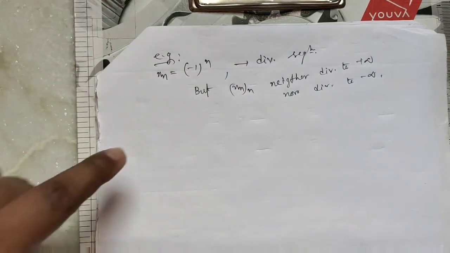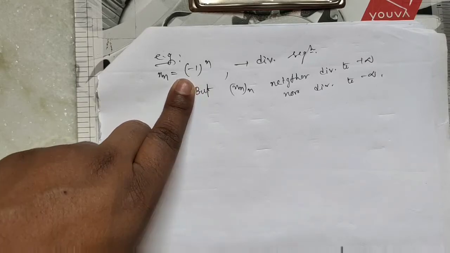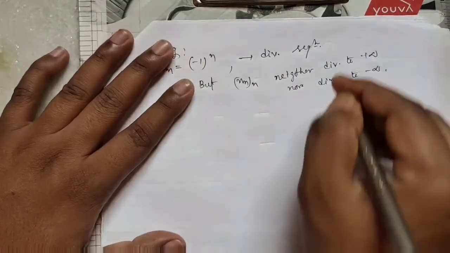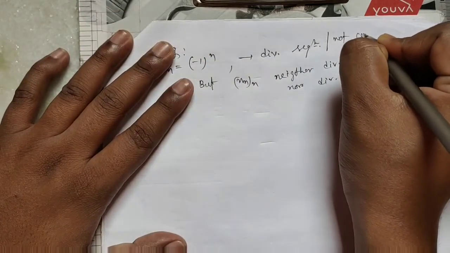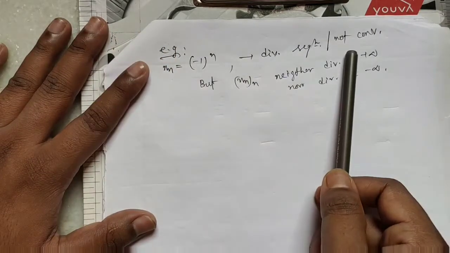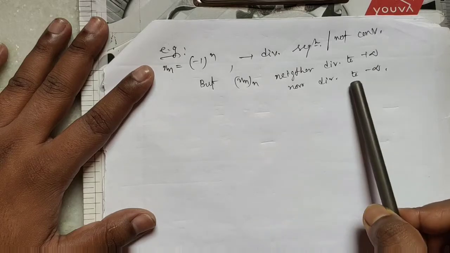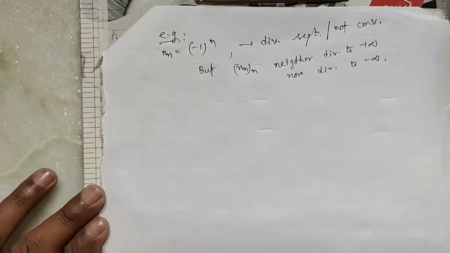This is an example of a real sequence which is divergent, not convergent. It is divergent, but it does not diverge to plus infinity or minus infinity. Clear?